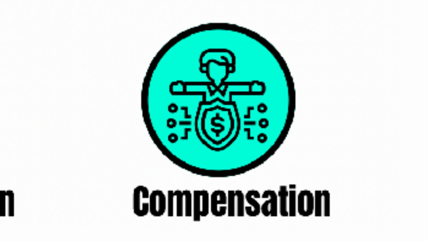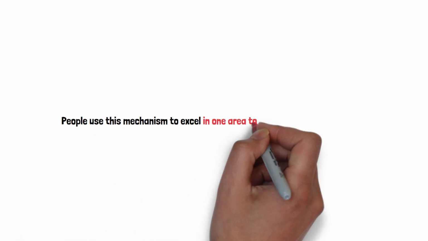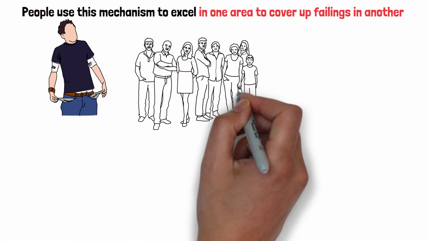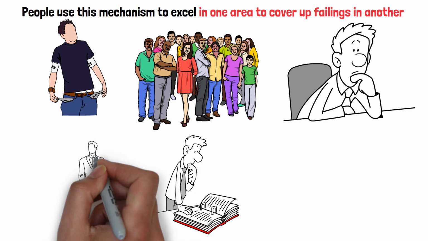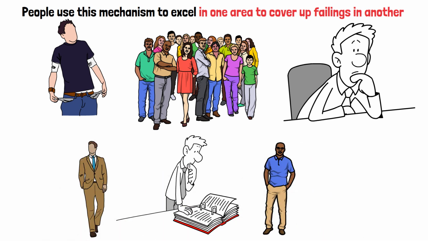Compensation. People use this mechanism to excel in one area to cover up failings in another. An individual poor at social interactions might focus intensely on excelling academically or professionally to balance their self-worth.